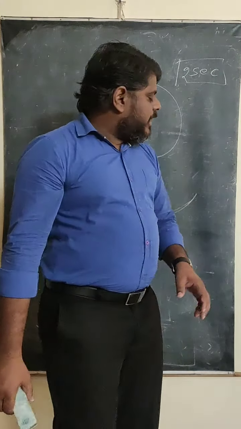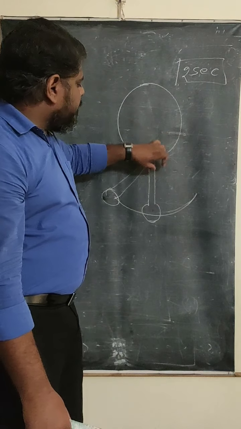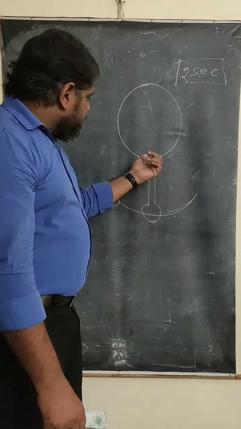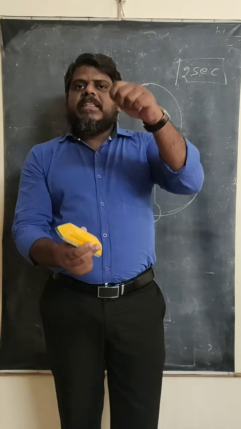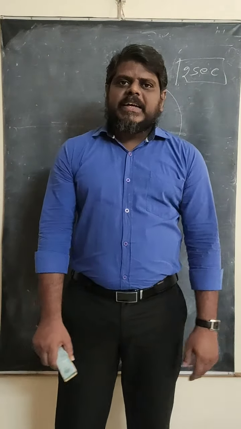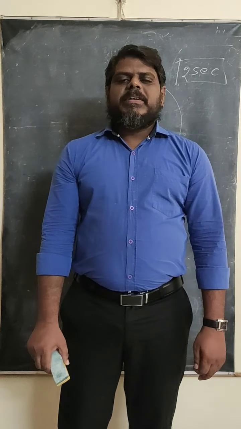The reason is, whenever we refer to pendulum clocks, the pendulum is made of metals. When these are made of metals, what happens is that when the temperature increases, the length increases. When the temperature decreases, the length decreases. So in this way, the time period is going to change.